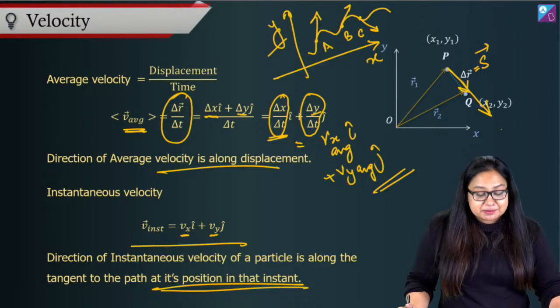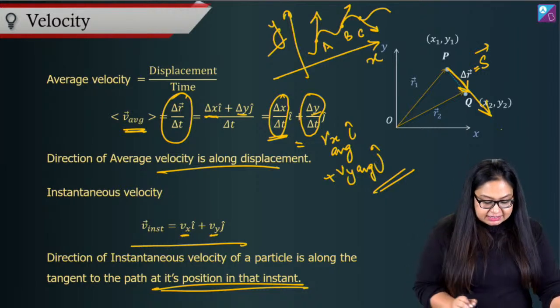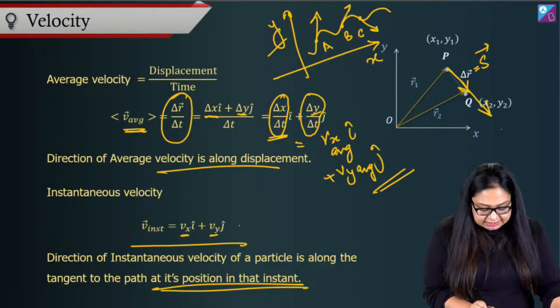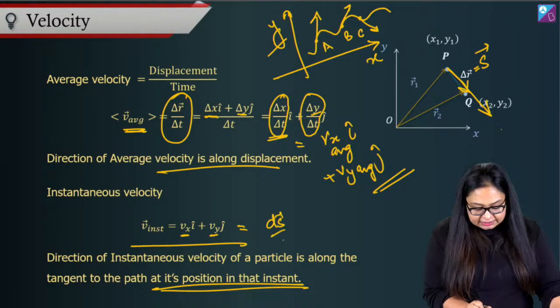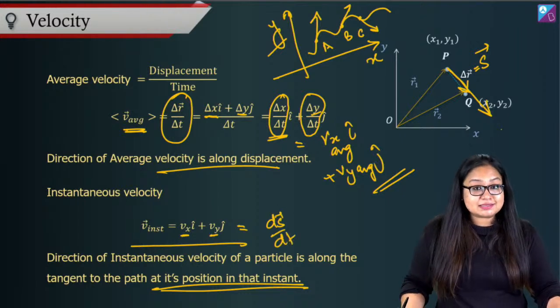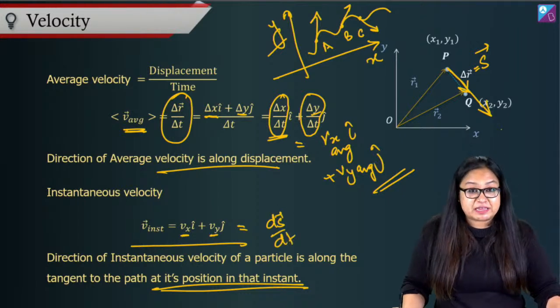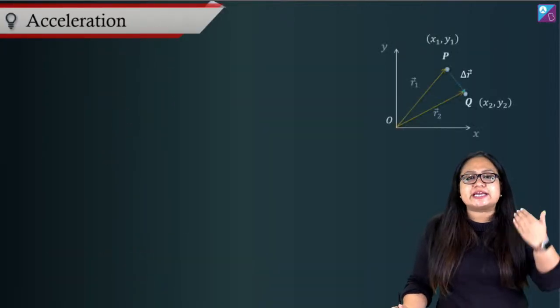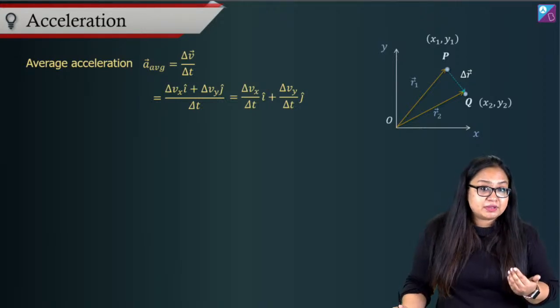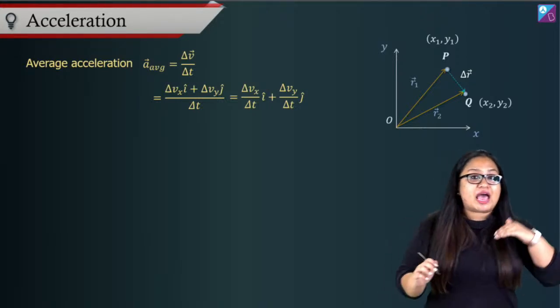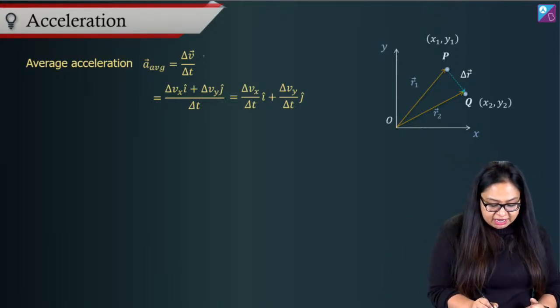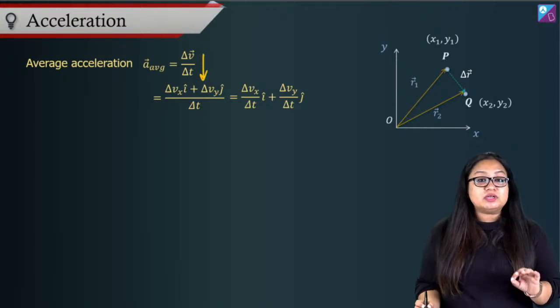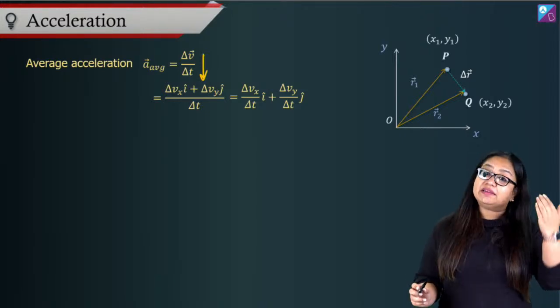Okay, let's move on now. As we can understand, this is equal to instantaneous velocity. This is also ds by dt, yes, differentiation of displacement with respect to time. Now let's go to acceleration. What is acceleration? Acceleration is rate of change of velocity with respect to time. So if I talk about average acceleration, it will be delta v by delta t. And if I talk about instantaneous acceleration, it will be dv by dt.